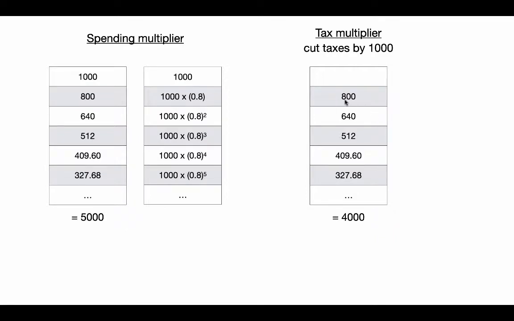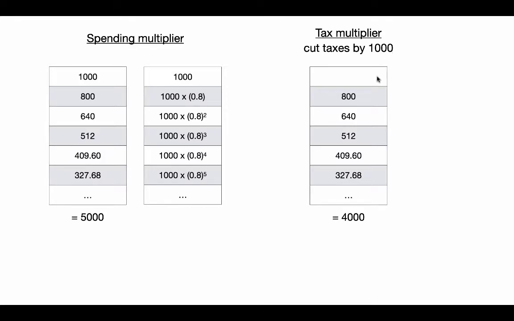So someone spends 800, someone else gets income of 800, the next round effect is 0.8 of that, and so you can see it's the same series except I lost that first term. So a tax cut has this indirect effect on spending, whereas if we started with one of those spending components, it's more direct, and you get that initial full effect of the spending here. Because it's changing your income, you might be saving. In these cases, savings isn't really doing anything, and so we're making an assumption here that the savings aren't at least immediately ending up as spending. And so we're just looking at the effect on spending.